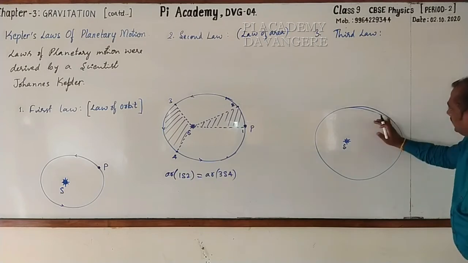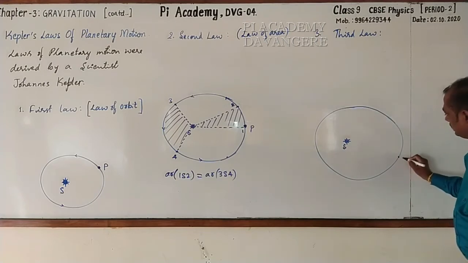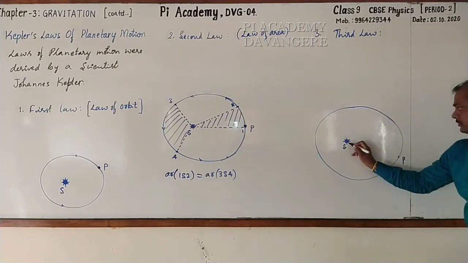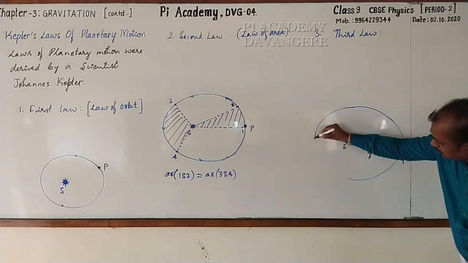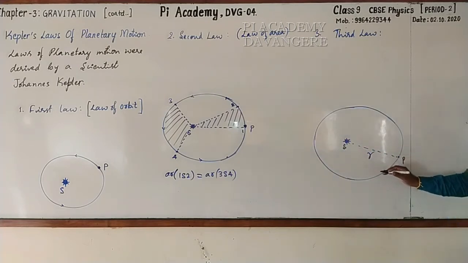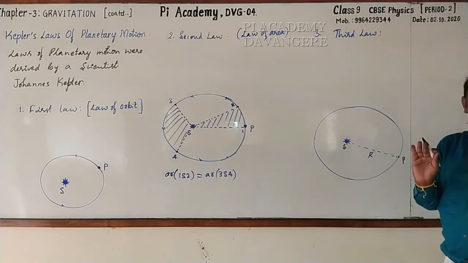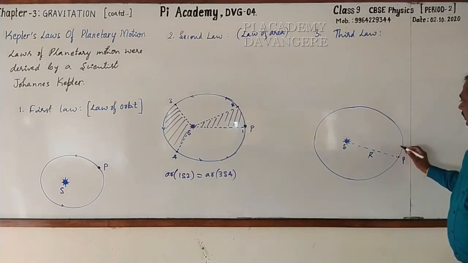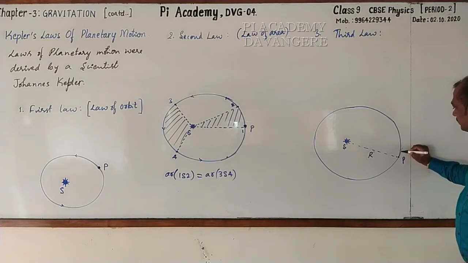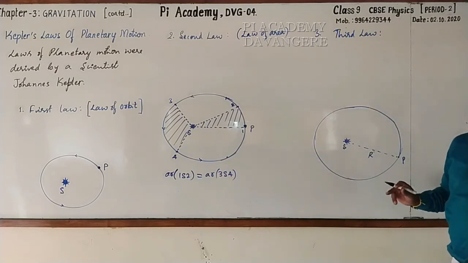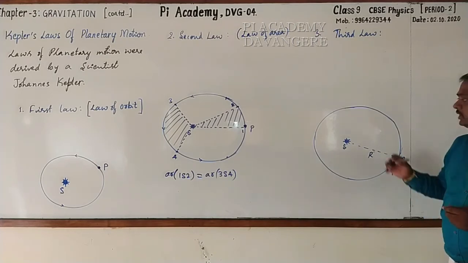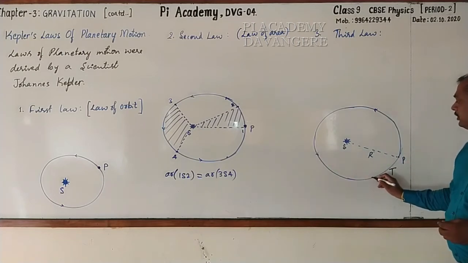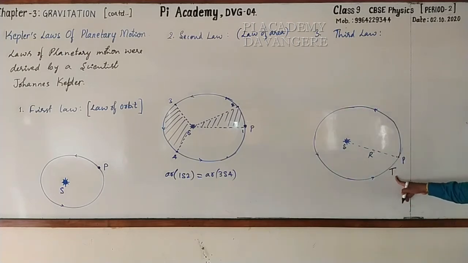I am going to take the distance of the sun from the planet as radius. Whether the radius will be same at all the position? No. Hence I take the average distance between sun and the planet as capital R. Then we know that a planet takes some time to complete one revolution around the sun. What do you call that? It is called time period. The time taken by the planet to complete one revolution around the sun is called time period.